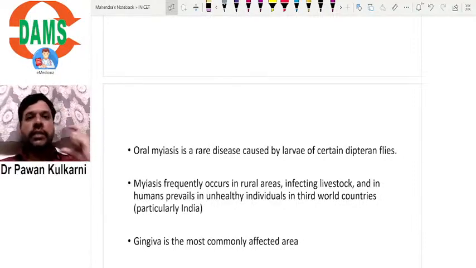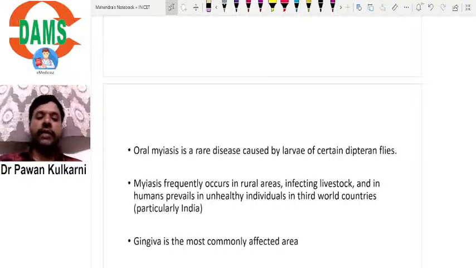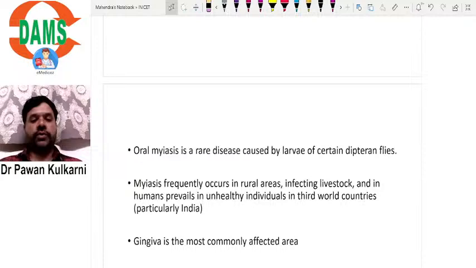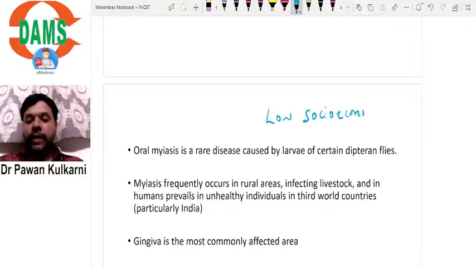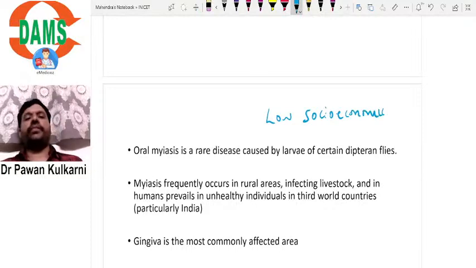So this oral myiasis. In which patients do you see oral myiasis? Commonly, you see it in patients of low socioeconomic status. Why? Because of poor hygiene.